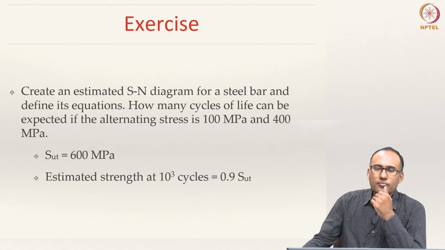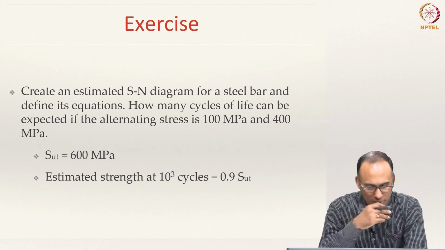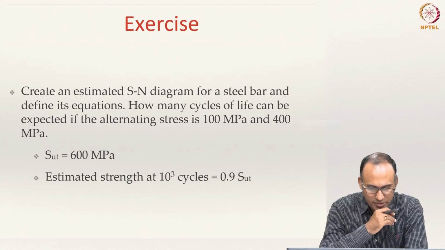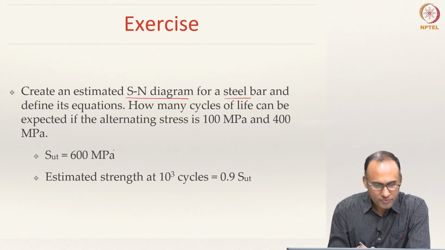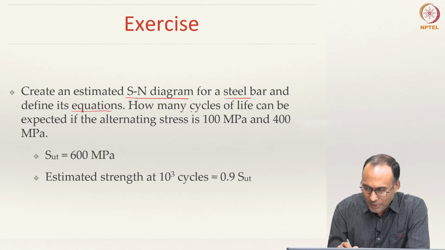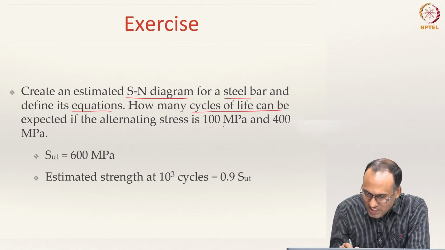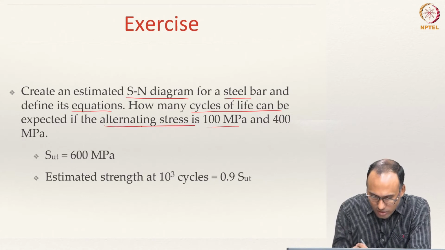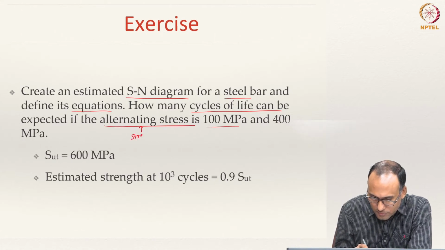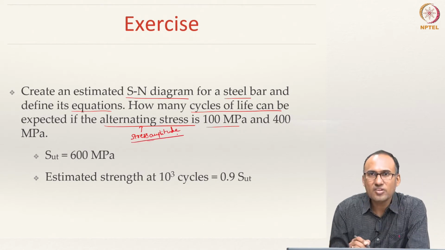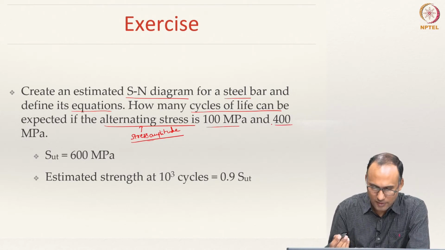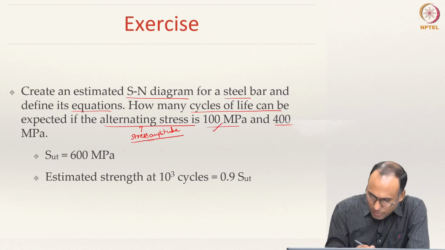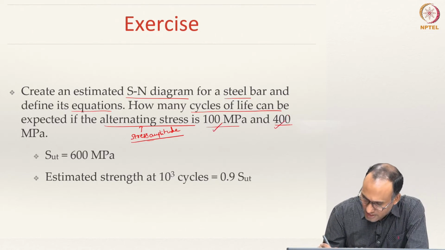All right. So now let us do this exercise and understand how to construct an estimated SN diagram. Create an estimated SN diagram for a steel bar and define its equations. How many cycles of life can be expected if the alternating stress, which is another name for stress amplitude, is 100 MPa? And how many cycles of life can be expected if the alternating stress is 400 MPa?